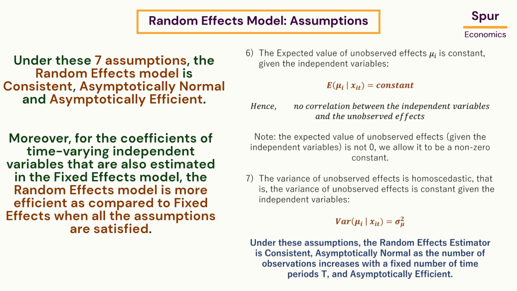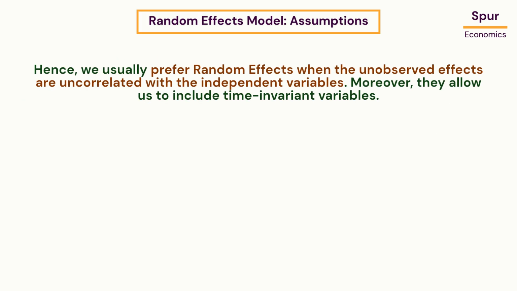Moreover, for the coefficients of time-varying independent variables that are also estimated in the fixed effects model, the random effects model is more efficient as compared to fixed effects when all the assumptions are satisfied. Hence, we usually prefer random effects when the unobserved effects are uncorrelated with the independent variables. Moreover, they allow us to include time-invariant variables.